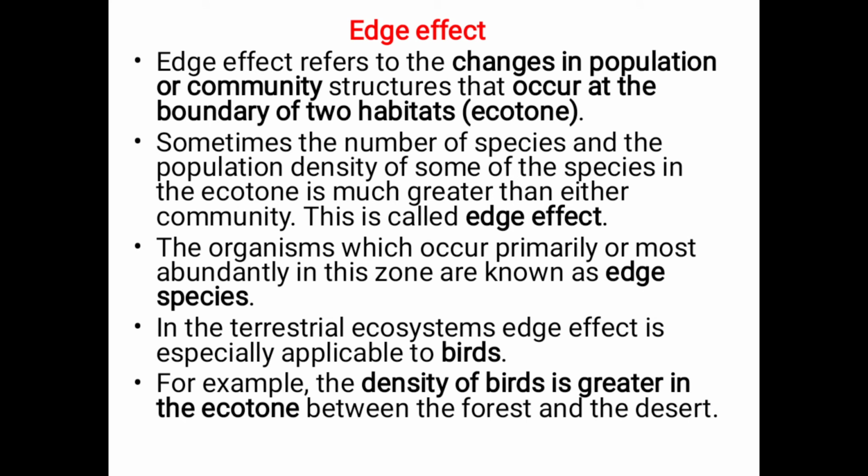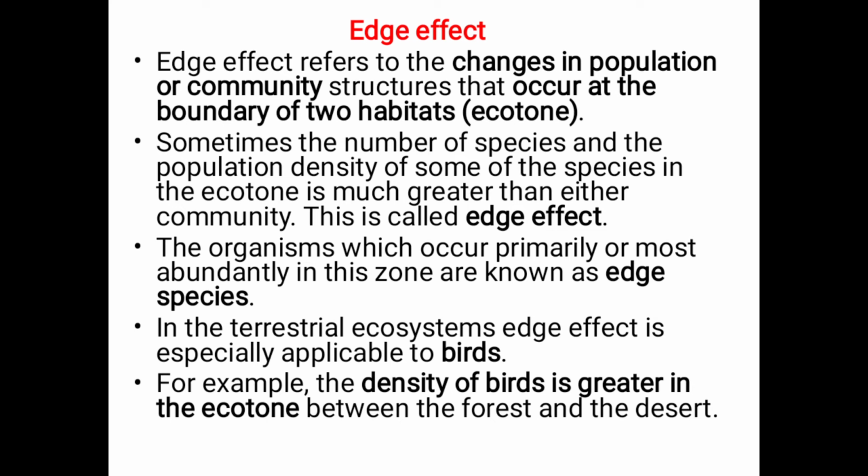Here are the edge effect characters. Edge effect refers to the changes in population or community structures that occur at the boundary of two habitats. Sometimes the number of species and the population density of some species in an ecotone is much greater than in either community, and this is called the edge effect.